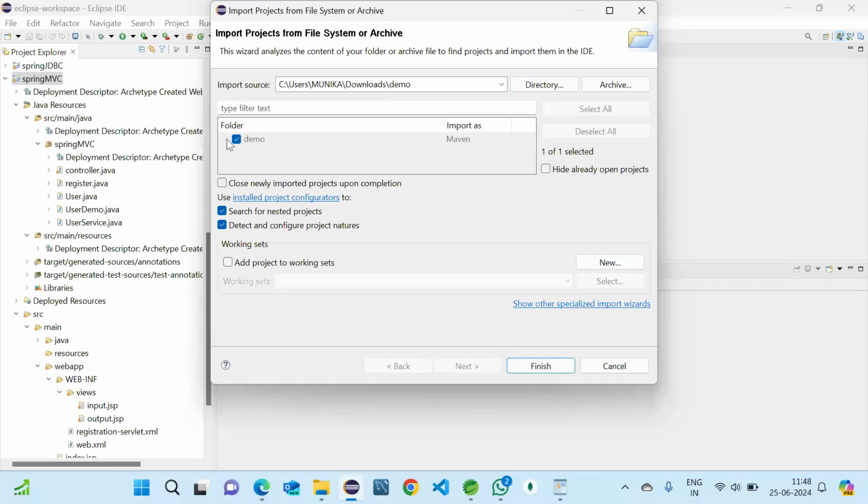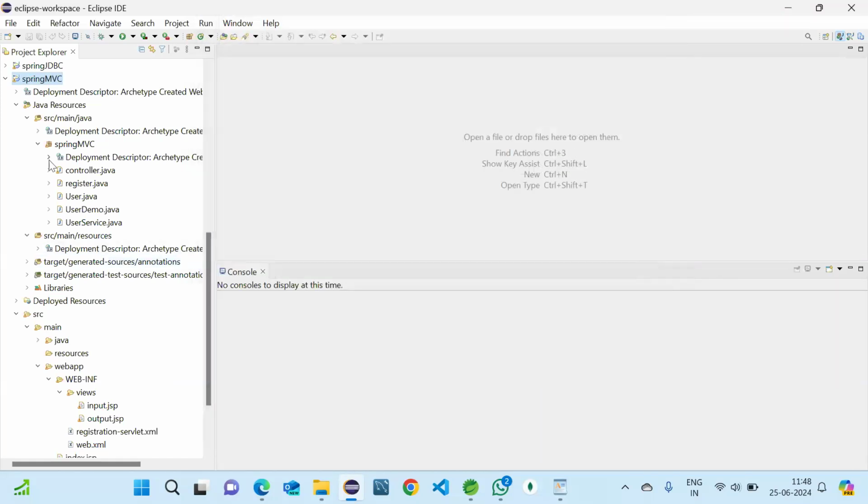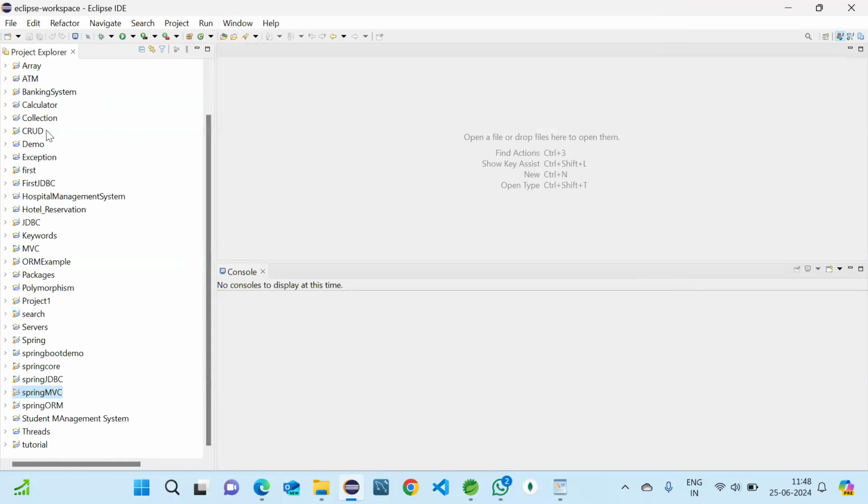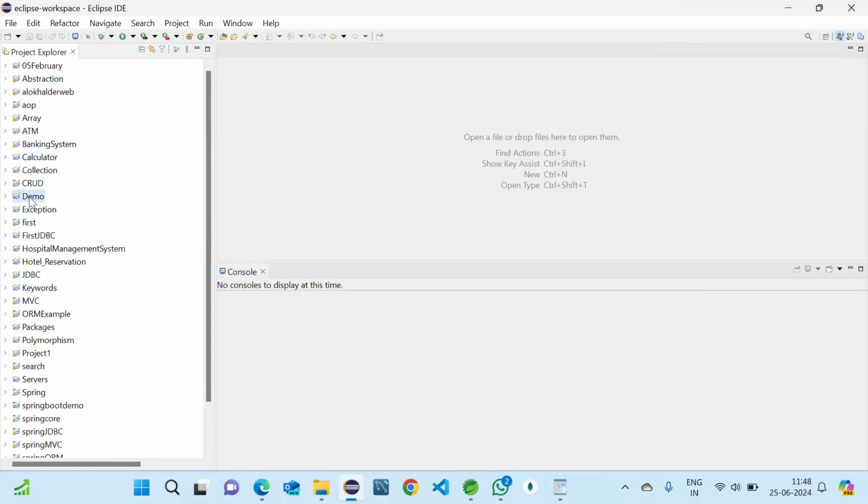And now that will be imported here. Click on Finish. After that we will be able to see our demo here. Here you can see demo.